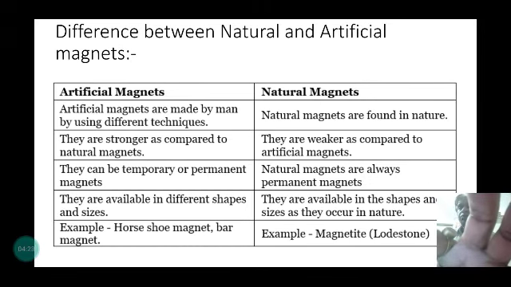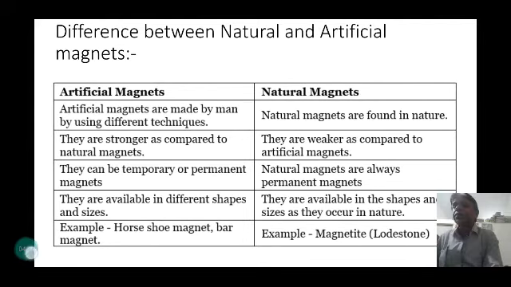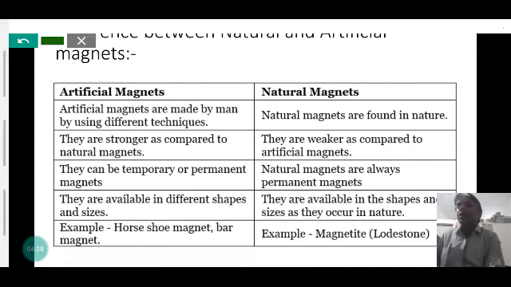Now we differentiate between artificial and natural magnets. Artificial magnets are man-made, using different techniques to magnetize magnetic materials.